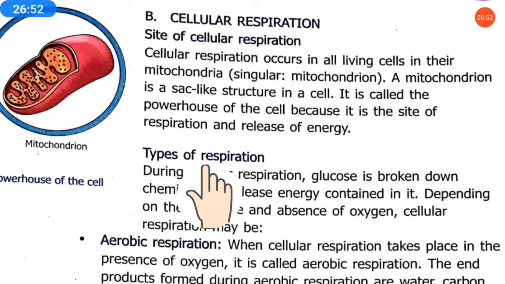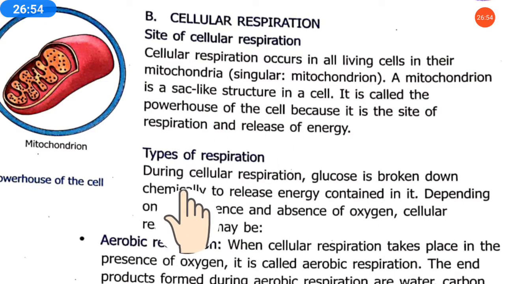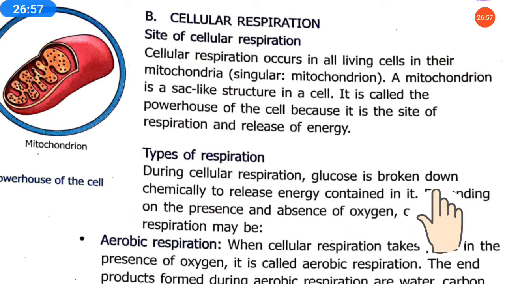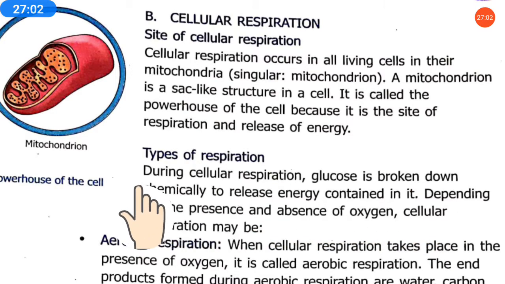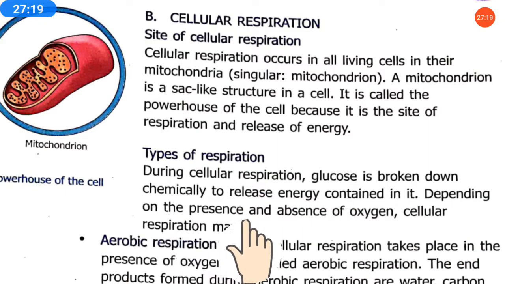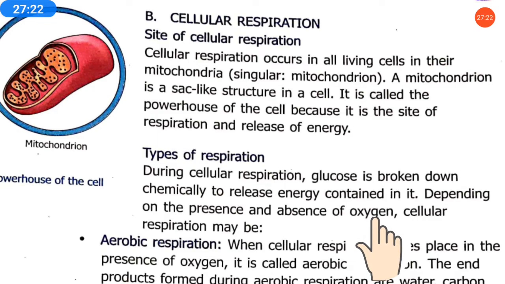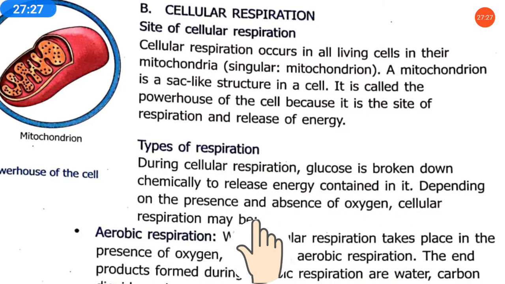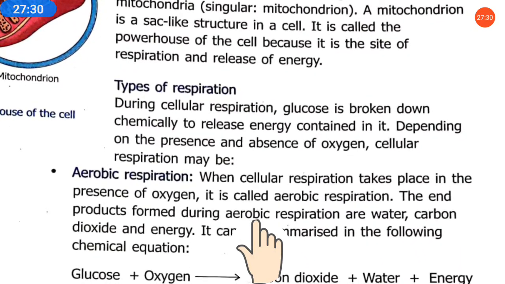But there are types of respiration. During cellular respiration, glucose is broken down. Glucose is broken down chemically to release energy. Means in these cells, the glucose prepared for making food in the body is broken down chemically, and they release energy in the respiration process depending on the presence and absence of oxygen. So cellular respiration may be of two types, depending on the presence and absence of oxygen.